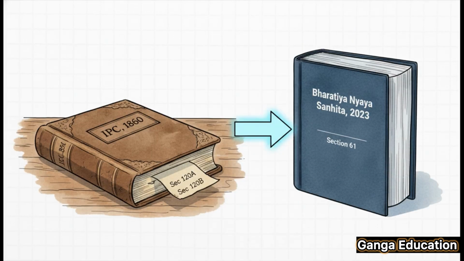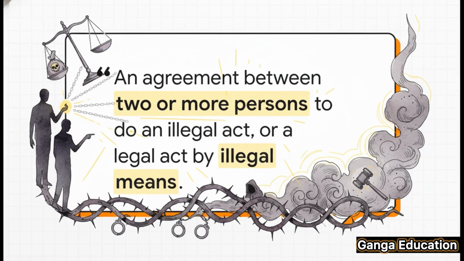All right, let's dive right in. We're focusing on Section 61 of the Bharatiya Nyaya Sanhita 2023. This is the section that now defines what criminal conspiracy is and also lays out the punishment for it. So let's get into the details. Okay, so here's the exact wording from the Act. It says when two or more people agree to do an illegal act or even a legal act using illegal methods, that agreement itself gets labeled as a criminal conspiracy. You see, the law is trying to step in early to stop a crime before it even happens. The most important thing for you to remember is this: the agreement itself is the crime.